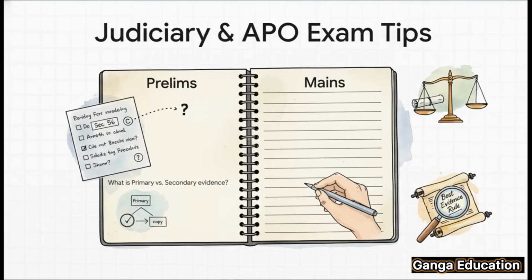For your prelims, be ready for direct questions. They might ask for the section number or the basic rule. For your mains, it gets a bit more applied. A short note on the best evidence rule is a classic question. And you can definitely expect a problem-based question, where they give you a scenario and ask you to decide if secondary evidence should be allowed.